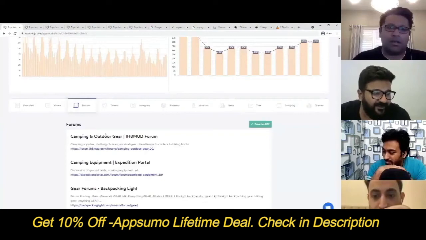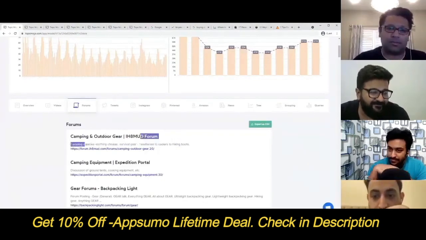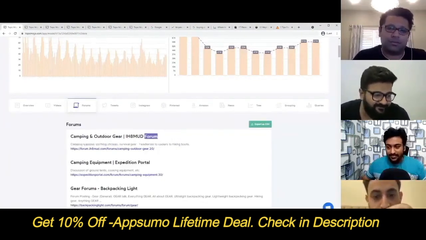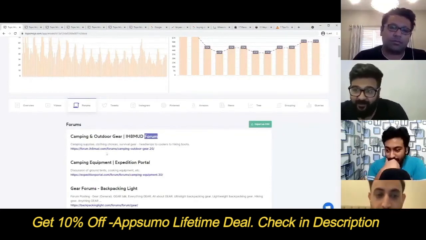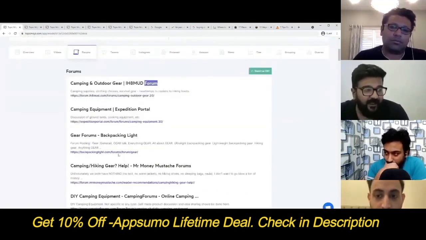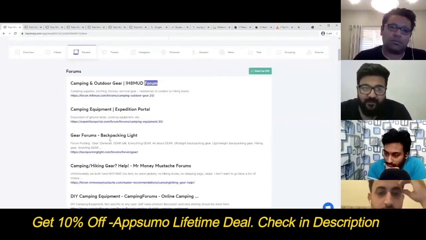The forums part is really fun, actually. If you're writing a blog post about something, you want to get the right backlinks as well. This is not only going to give you the right conversations happening on forums all around the internet, it's also going to help you get link opportunities in forums and communities. You can go there and link your topic, your blog post. This is really good for bloggers especially.